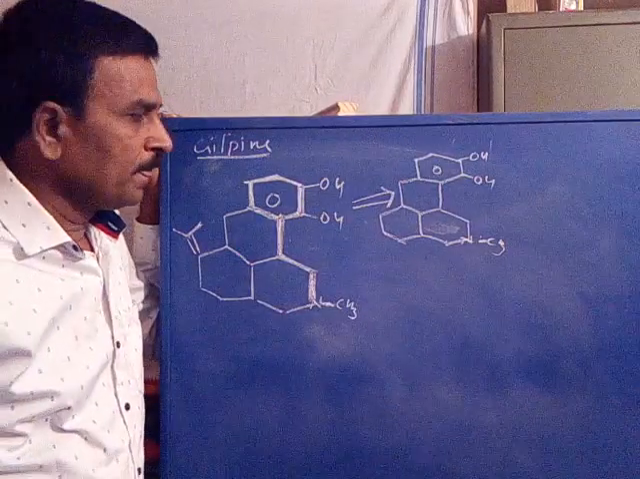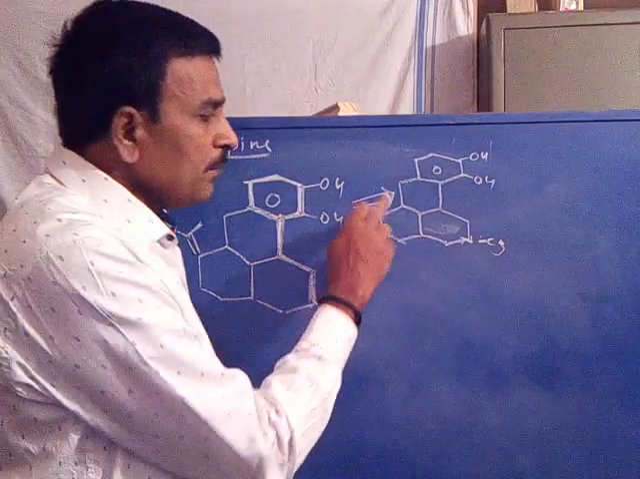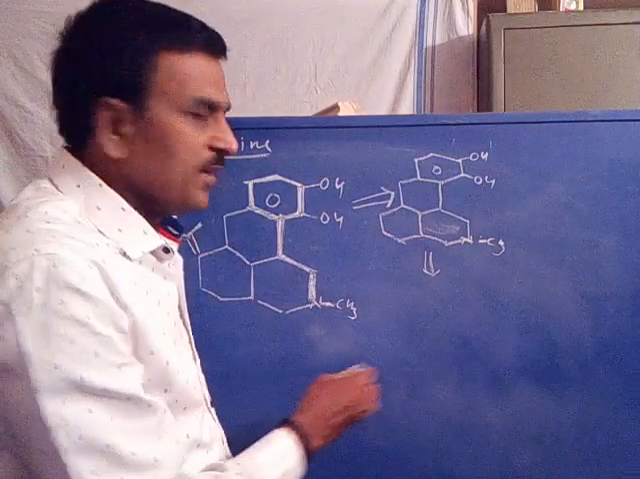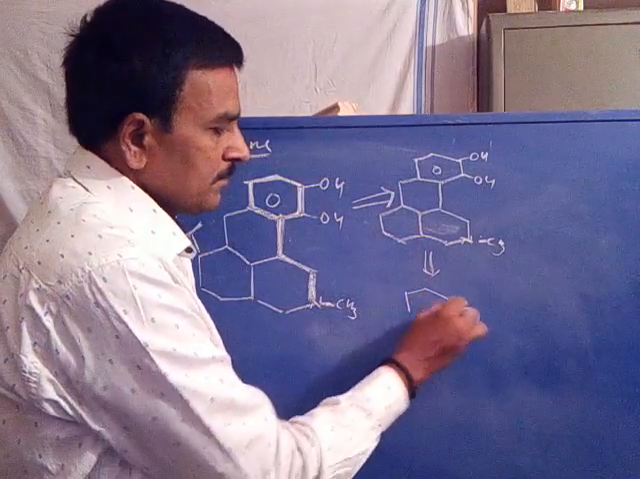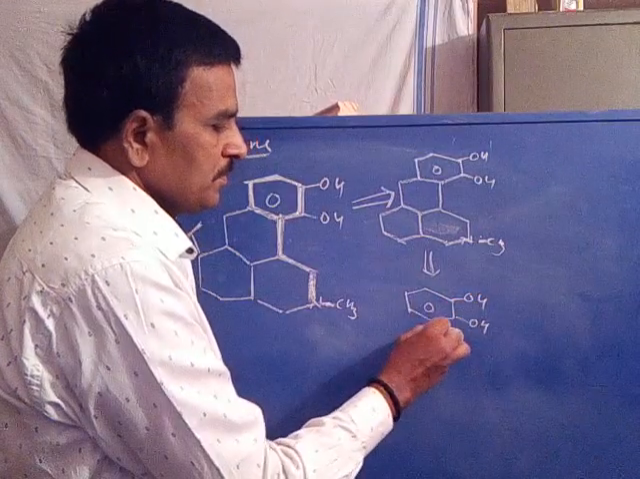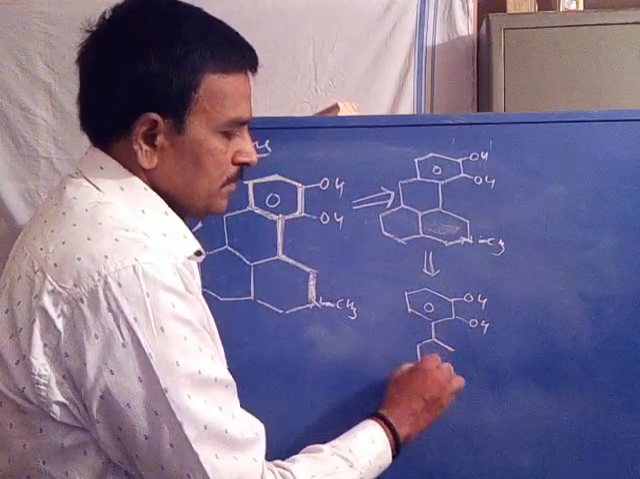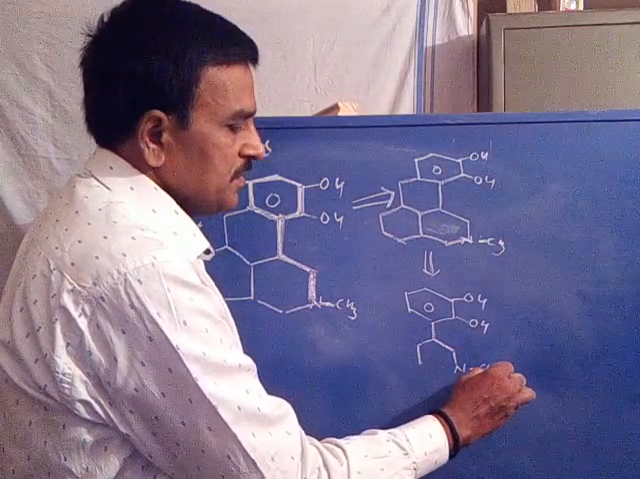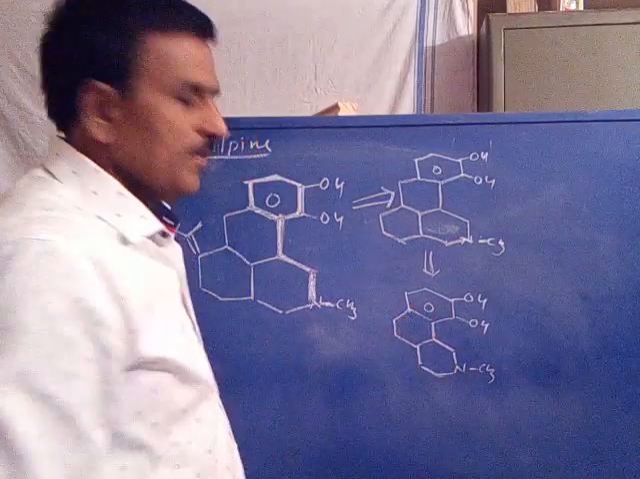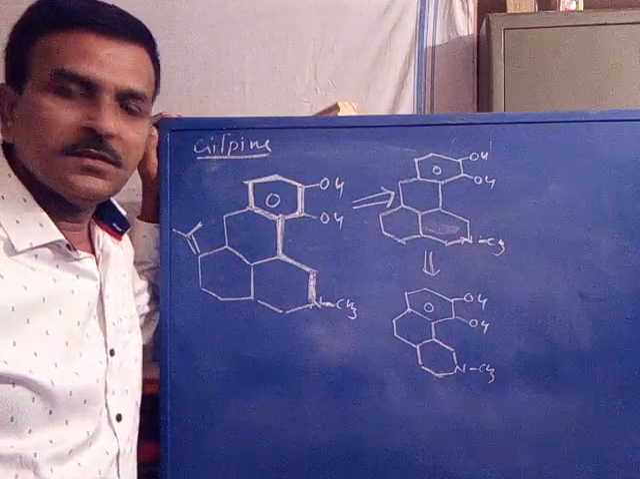Is it clear? Now, removal of the second ring. Further simplification, OH, NCH3. We will get this structure with 3 rings.